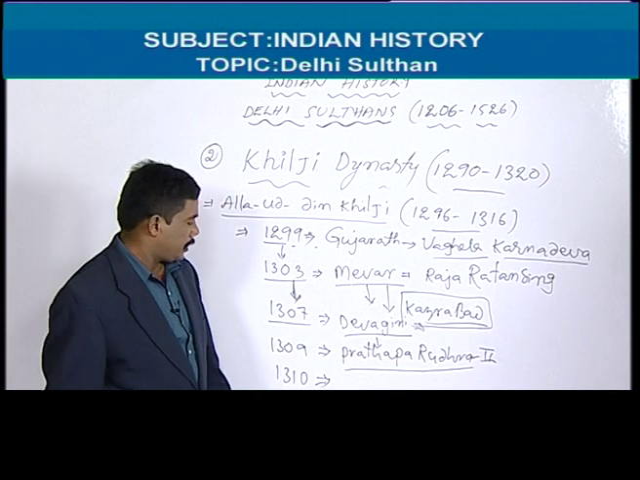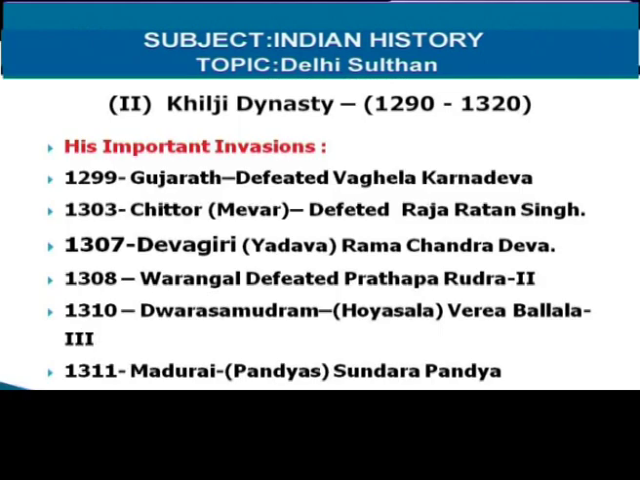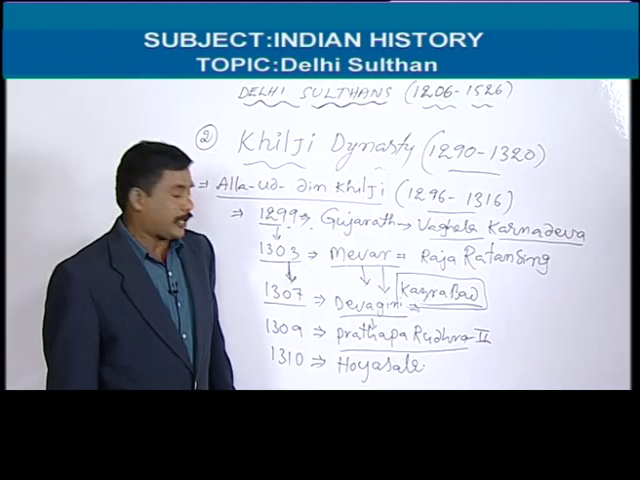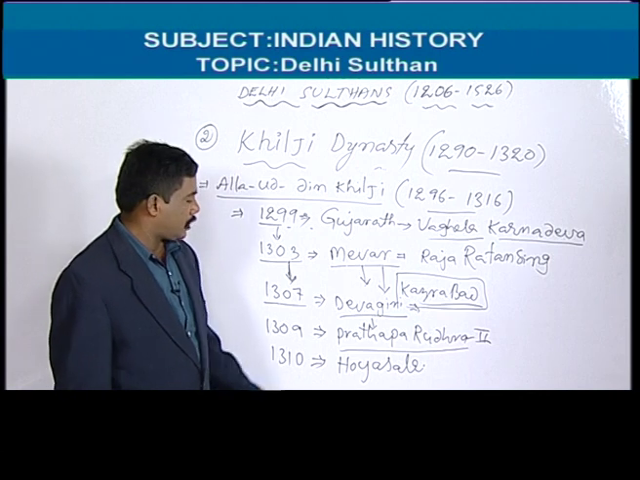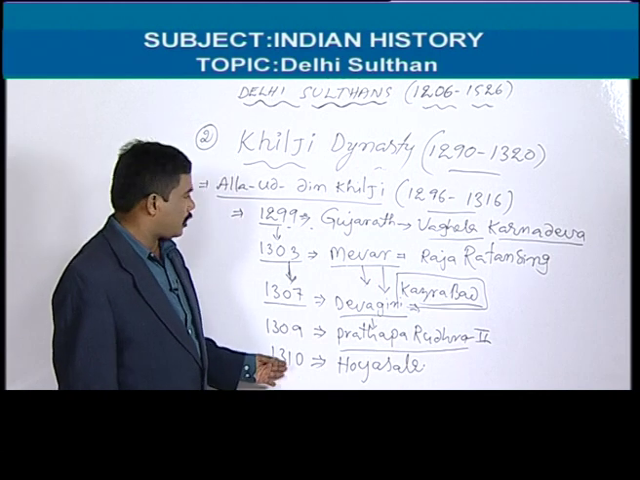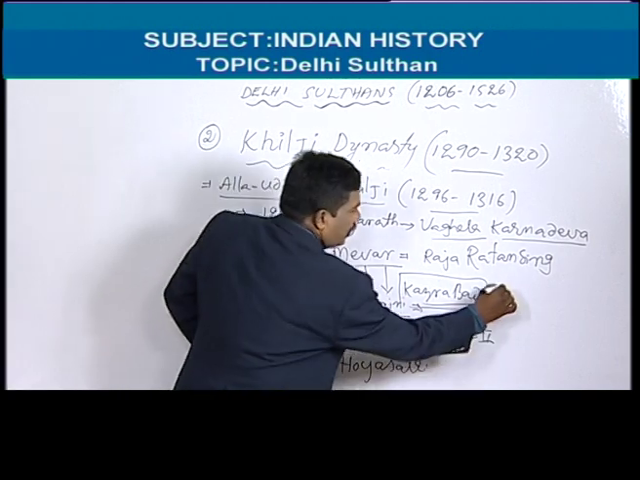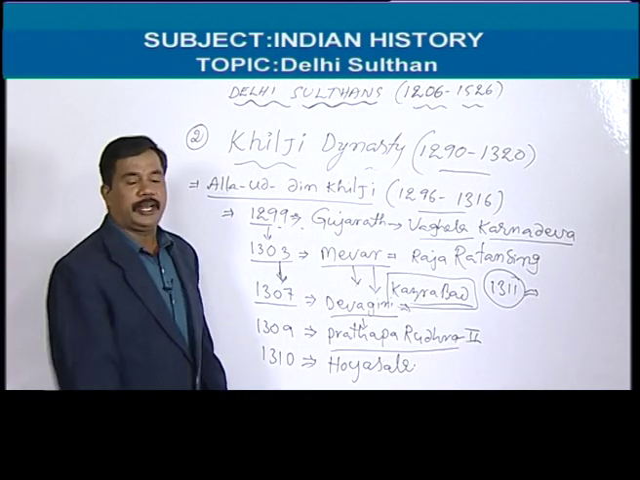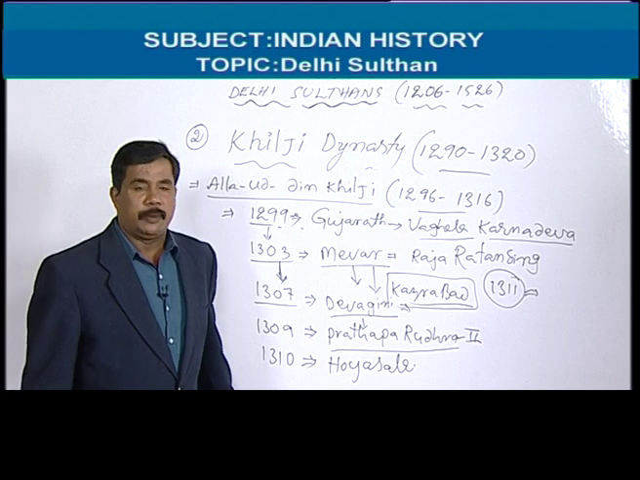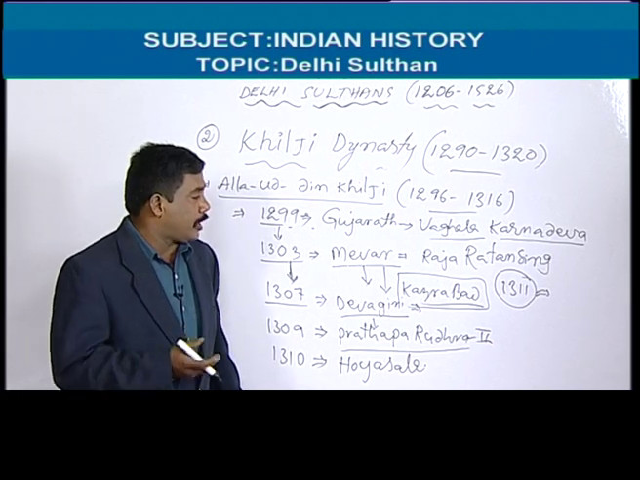And in 1310, there was one more attack, on the Hoysala kingdom. The capital of Hoysala was Dwarasamudram. Veeraballala III was ruling Hoysala. He was also defeated by Alauddin Khilji. And the last attack of Alauddin Khilji in the south was in 1311, on Madura. Madura Pandyas, especially Sundara Pandya, was ruling Madura. He was defeated by Alauddin Khilji.